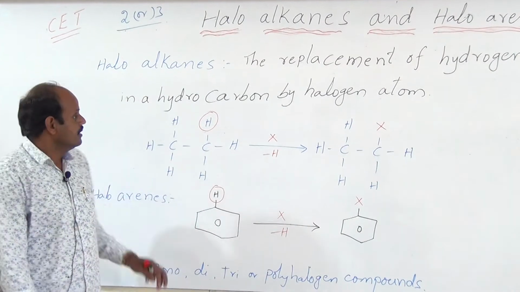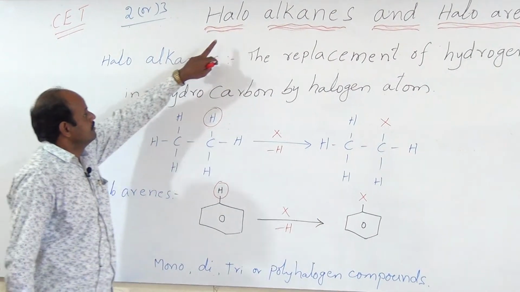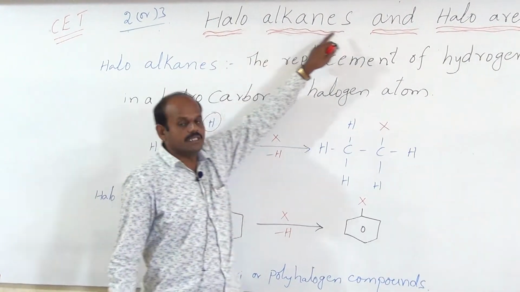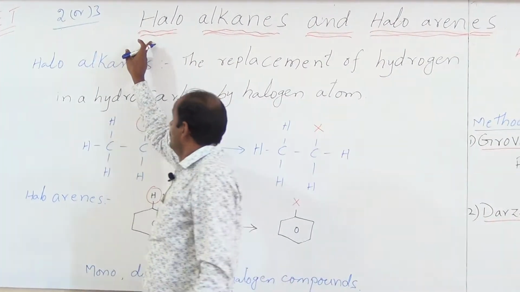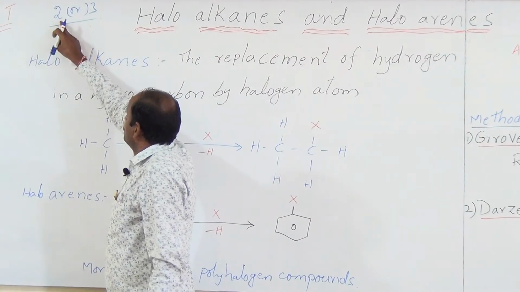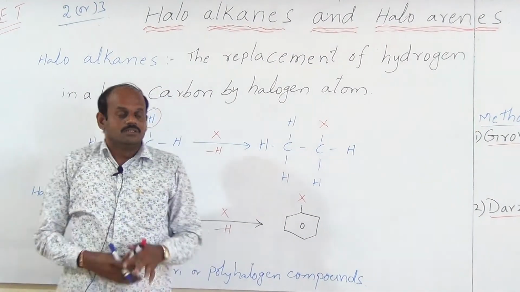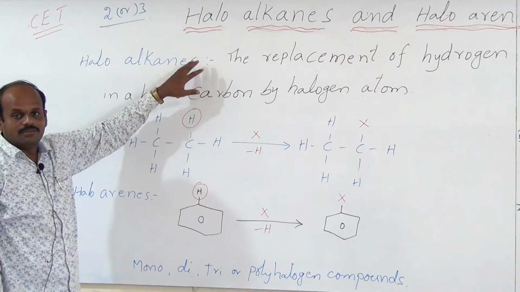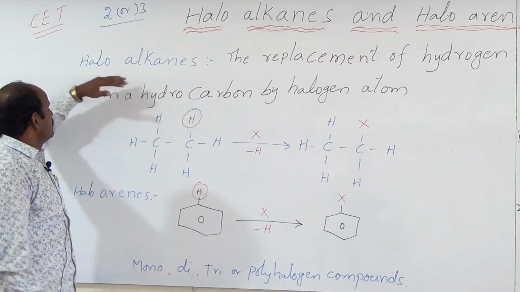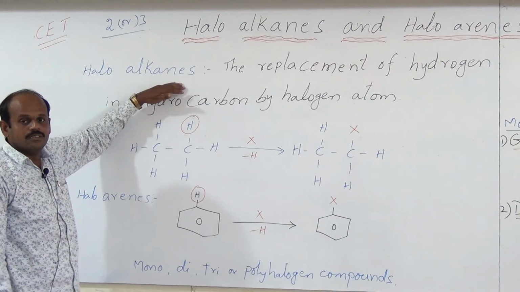Okay. Here, organic chemistry. The first chapter is haloalkanes and haloarenes. In this chapter, in CET 2 or 3 bits will come. Then we will revise the synopsis again. You have already studied this chapter. So what are haloalkanes?